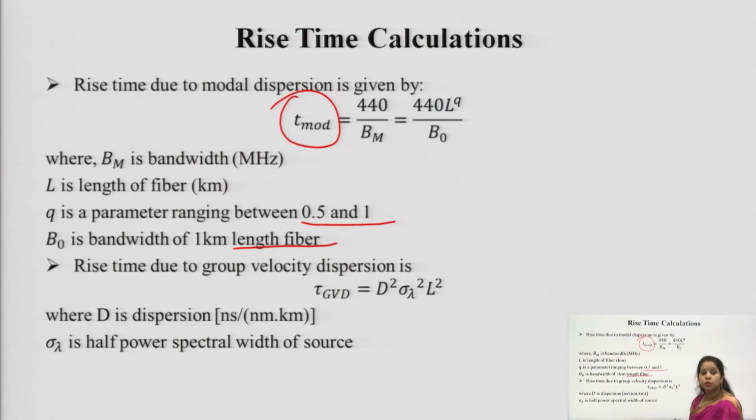So, if we are using an LED, our rise time due to group velocity dispersion will be different from when we are using a laser. It depends on the source.